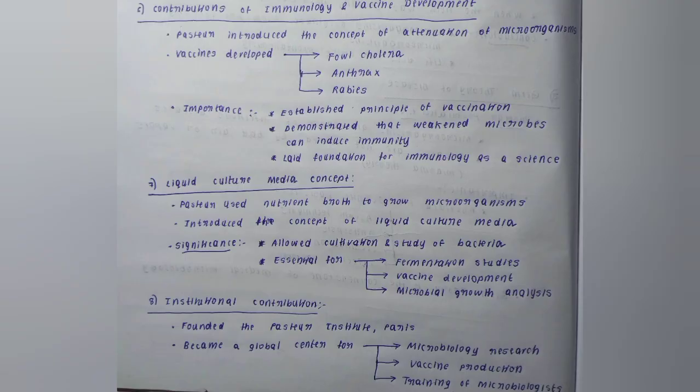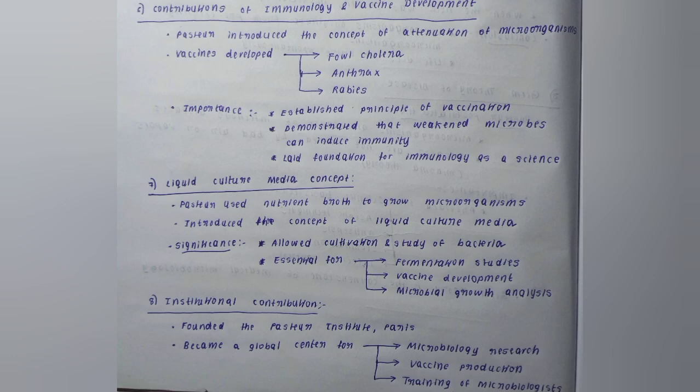You weaken that virus and you give it, because now you have removed all the virulent factors, so it cannot cause pathogenicity, but because of that our body becomes prepared for that virus if it comes in future. So that's how vaccines work, and we will study more about this in immunology. But yeah, he introduced the concept of attenuation of microorganisms.